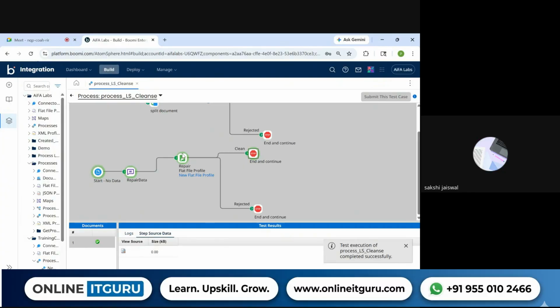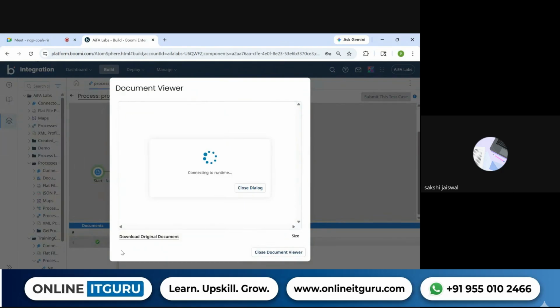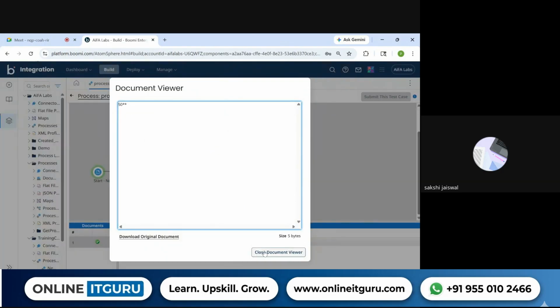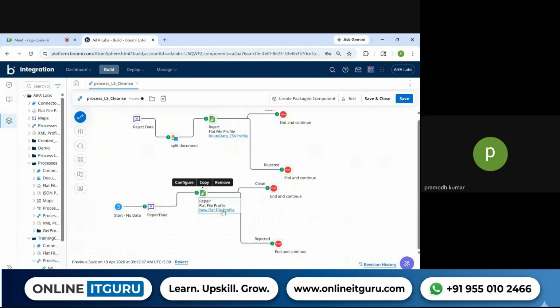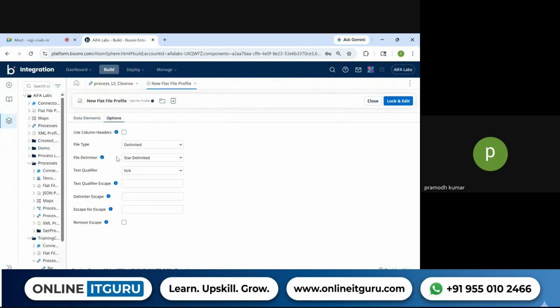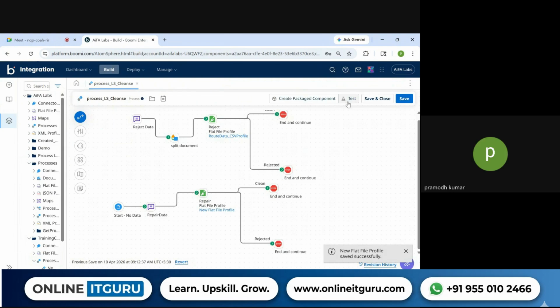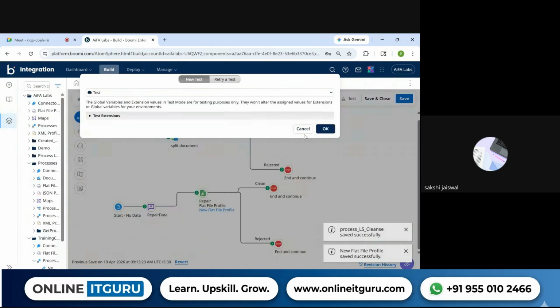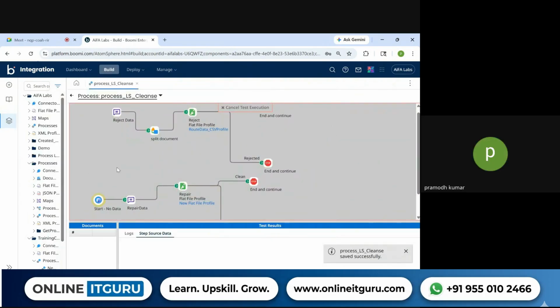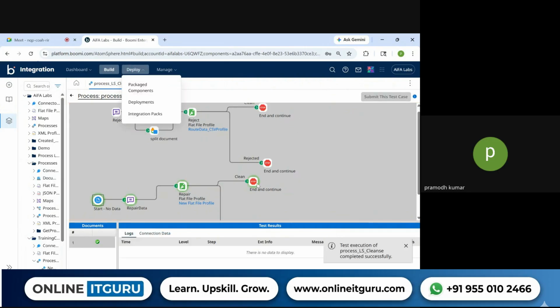Yeah, it's going to the first clean path. Click on that shape, source data. Yeah, I'm also getting the same 50. The reason is we didn't set the profile correctly. In the options, there should be comma. Check everything that you create, go through all the tabs. Whenever you see a star, just remember that means the delimiter is star in Boomi by default. If you see that, just remember that you didn't put a comma separated thing.